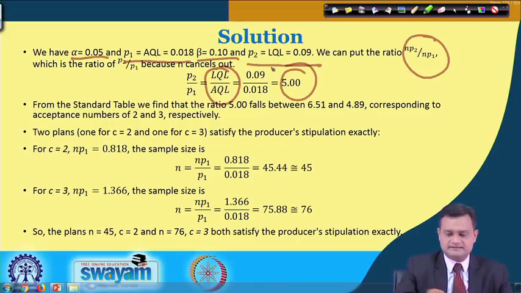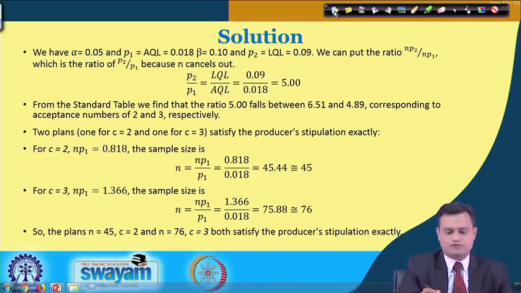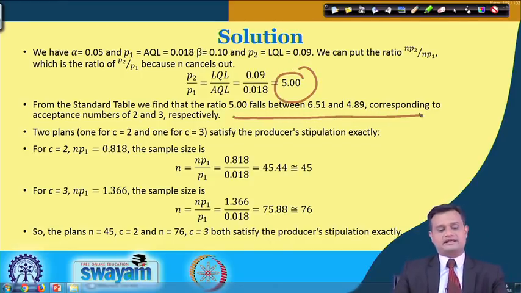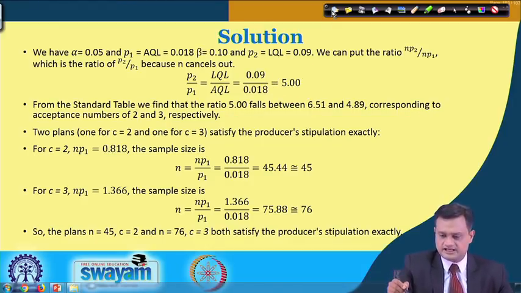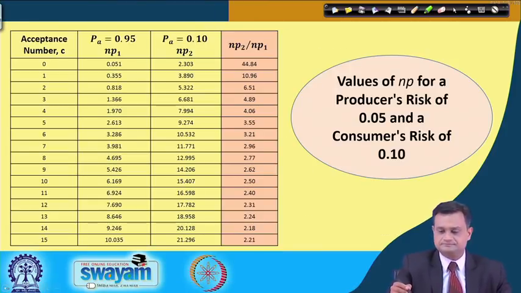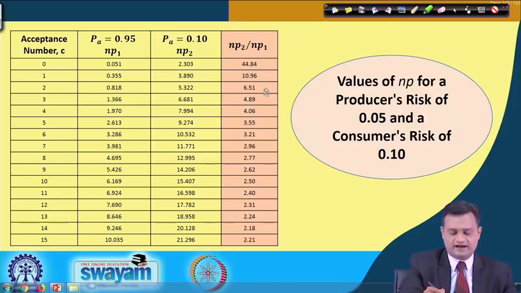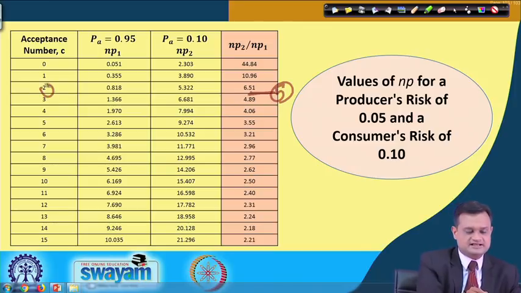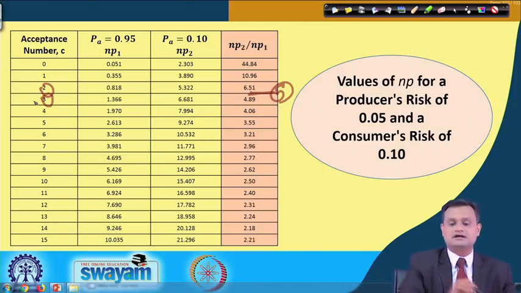Now let us see where this ratio falls. This particular ratio 5 falls between 6.51 and 4.89, corresponding to acceptance number 2 and 3. If you want to see, let me go back. This is the table, and just see the ratio 5. This ratio will fall somewhere here. So this is specific to acceptance number 2 and acceptance number 3.